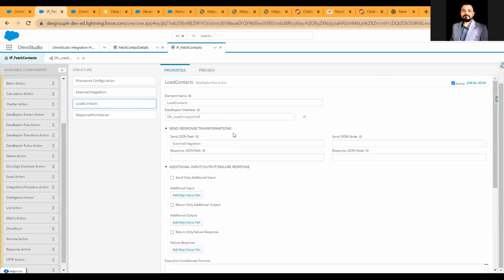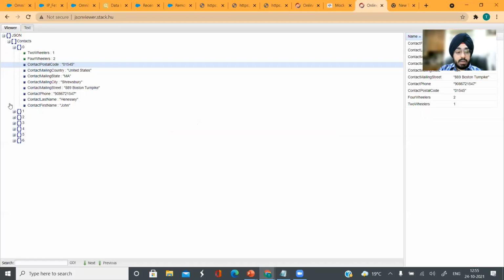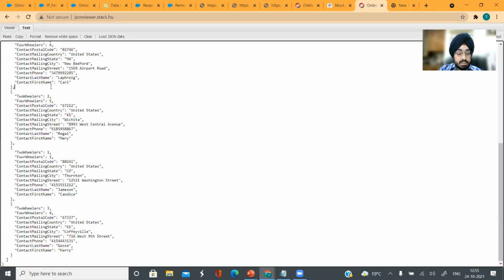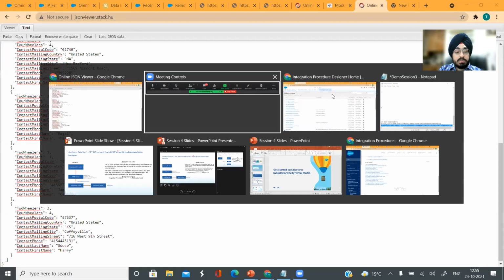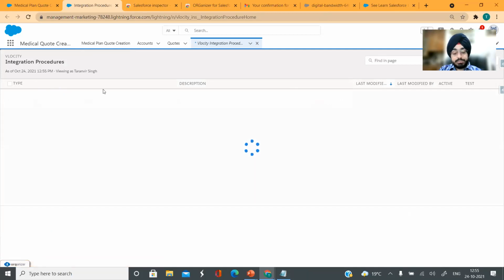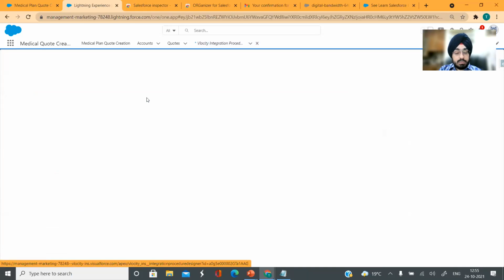Let's try to reactivate. Probably what I can do is I have my personal org open. Let me show it to you there. Just give me 1 second, please. Yep, that would be great. Yeah. So just for clarification, I do want to mention that we don't have any duplicates in the data here. So we should ideally not be seeing any errors. Probably it could be something in the org which is configured incorrectly. I will show it to you in my personal org right here. So this is my personal org. Let me open that IP quickly and show it to you. So this right here is the IP that we have developed.